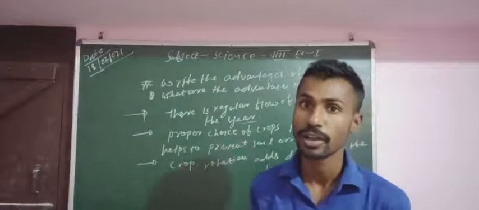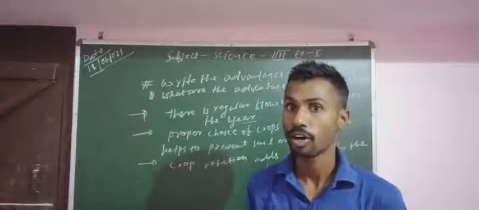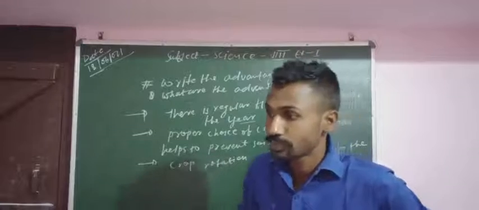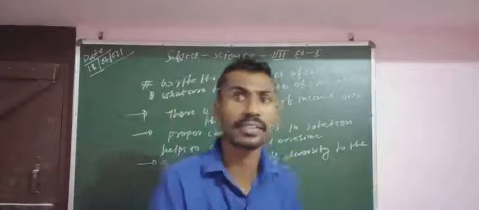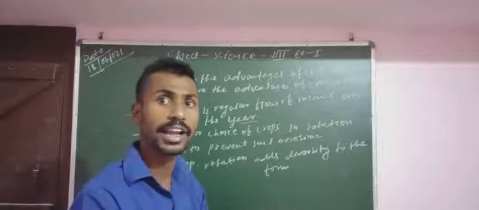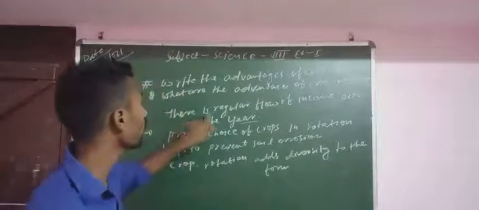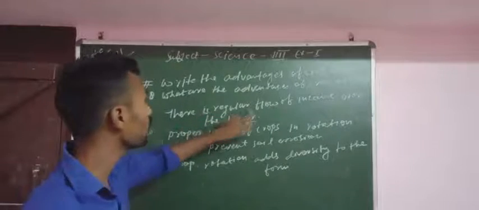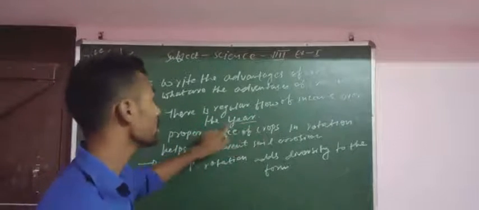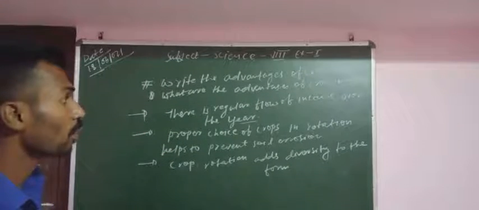Suppose you can grow maize, rice, wheat, pulses over the year. So we can earn some money. That means it can be a source of income. This point is that there is a regular flow of income over the year. Third one is the proper choice of crops.